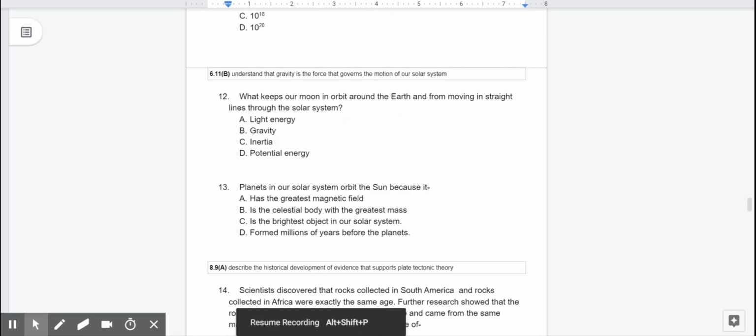Number 12. What keeps our moon in orbit around the Earth and from moving in straight lines through the solar system? Is it A. Light energy, B. Gravity, C. Inertia, or D. Potential energy?